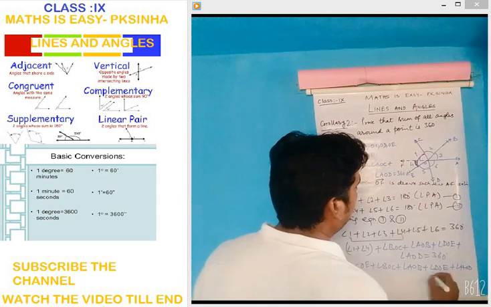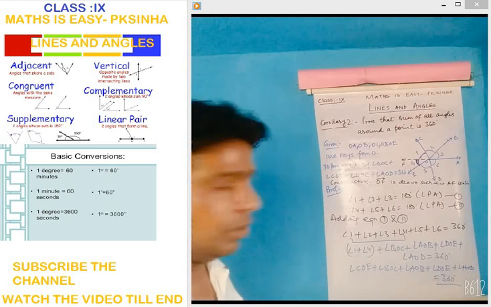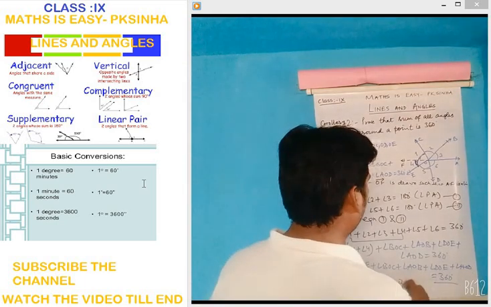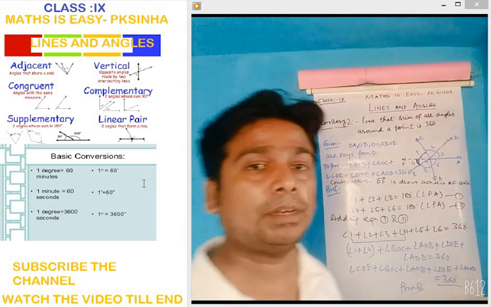We have proved it, that the sum of all the angles around a point is 360 degrees. Proof. So this was corollary number 2.